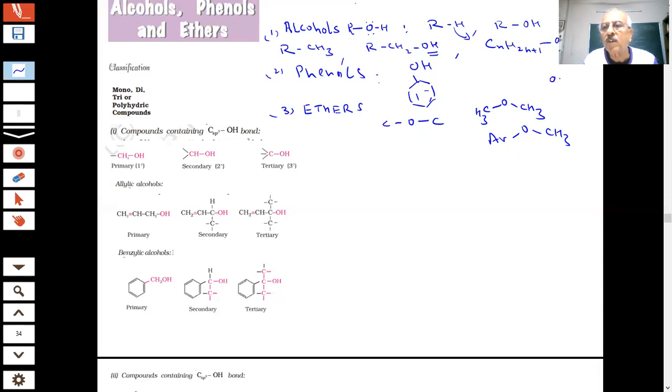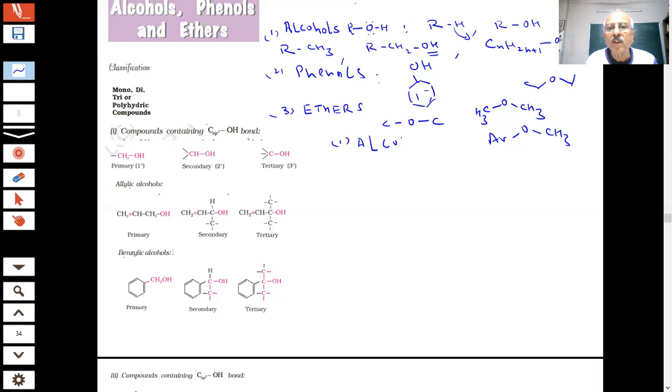Sometimes you see a compound like this. We may write the bond line representation, and it looks like such a beautiful compound, like a butterfly. A butterfly. These are also examples of the ethers. There is a carbon, oxygen, carbon bond present in them, students. All right. So we have got some idea about how these compounds can be made, or how they are having structures. Now let us see the first one which we are talking about, which is alcohols.